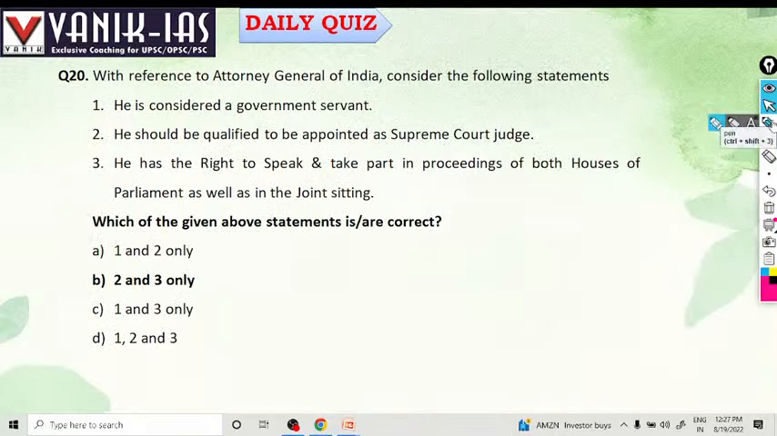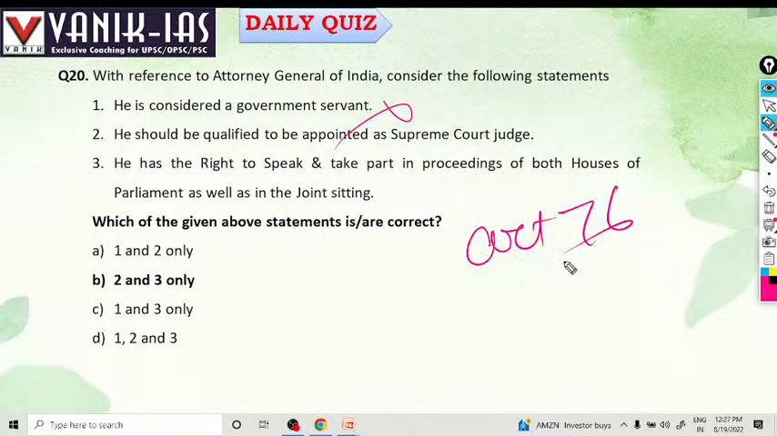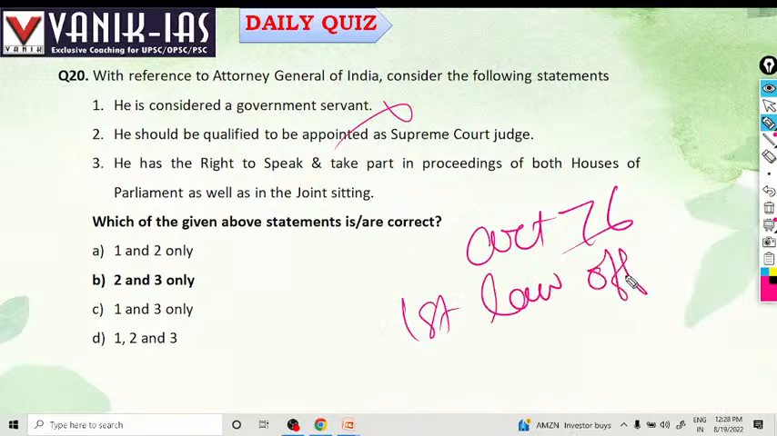With reference to the Attorney General of India, he is the first law officer. Is he a government servant? No, he is not a government servant, because he can practice privately as well. Article 76 talks about the Attorney General of India. The first law officer of India is the Attorney General of India.